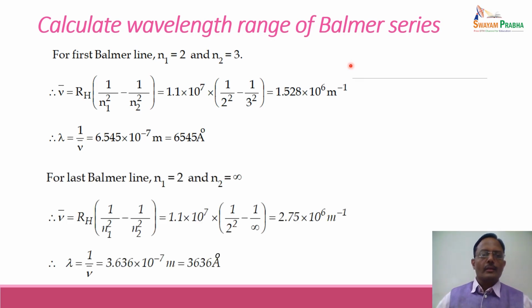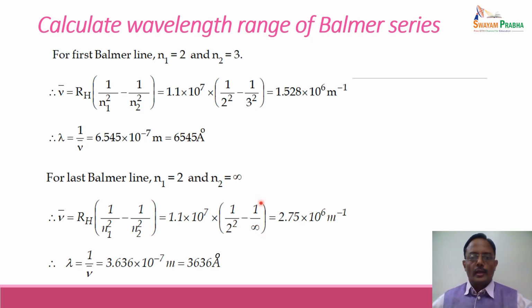Now the last Balmer line is obtained when the electron jumps from the highest energy level to the second energy level, that is n2 is equal to infinity and n1 will be equal to 2. Putting these two values in this equation, we have nu bar is equal to Rydberg constant into 1 upon n1 square minus 1 upon n2 square. Here n1 is equal to 2 and n2 comes out to be infinity because the electron is coming from the maximum energy level, or we can put it as an infinity value.